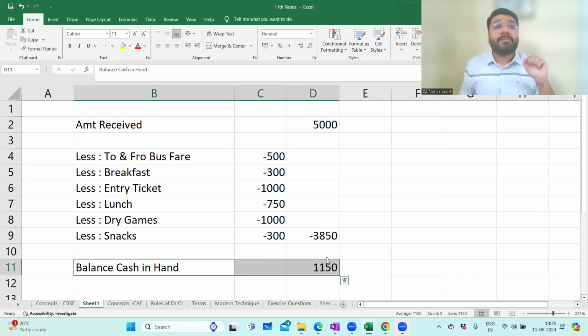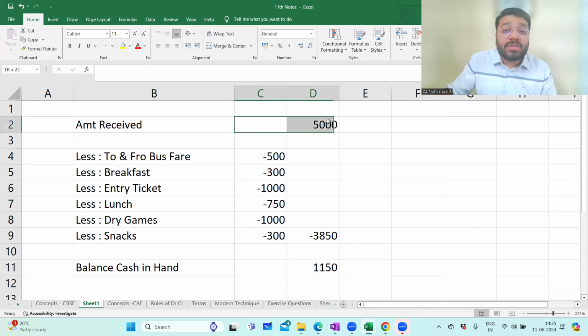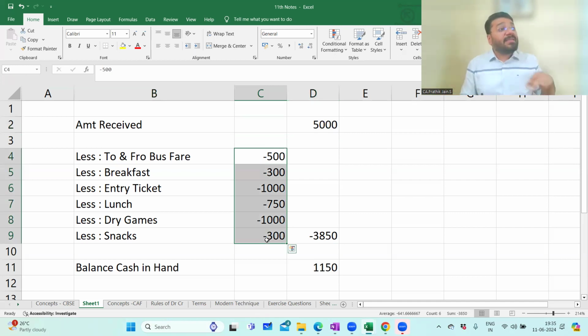Second, sir, why accounting? Sir, this accounting is going to convey some information. So you're going to analyze the information. What is the information? From which sources the money came in? To which sources the money was spent? Any place the money was overspent? Any place the money was underspent? So like that, you have to draw a lot of analysis out of it. For that reason, accounting is helpful for us.